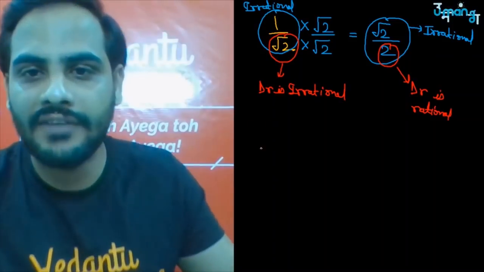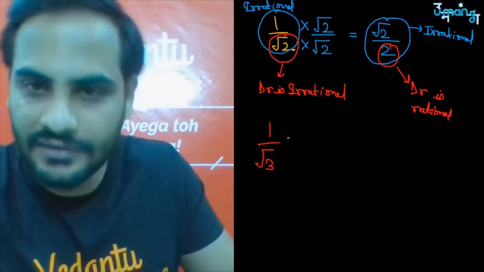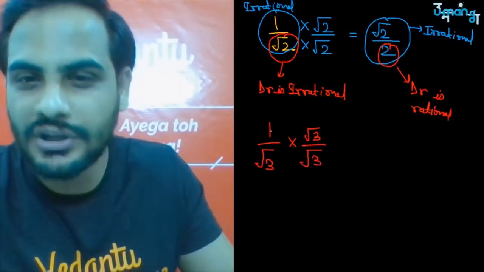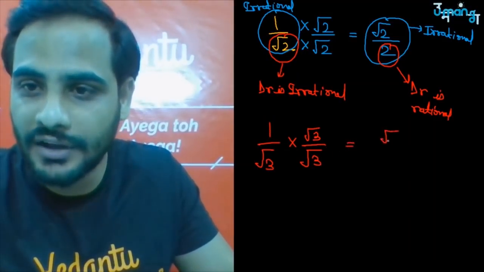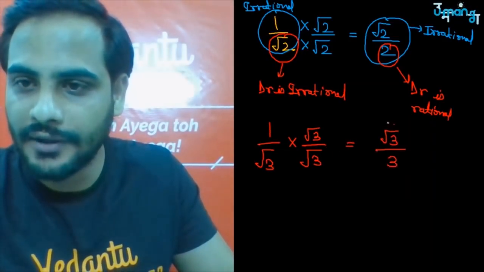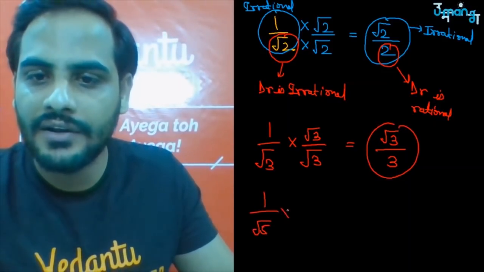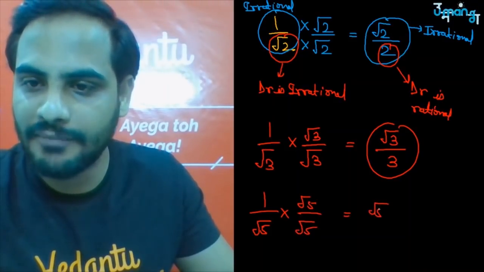Got it? In the same way, suppose I give you an example, 1 by root 3. How will you rationalize this? Very simple. Multiply both the numerator and denominator with root 3. So you will get 1 into root 3 as root 3 upon 3. Same with any other number. Suppose 1 by root 5 is there. Multiply with root 5 and root 5, so you'll get root 5 by 5.